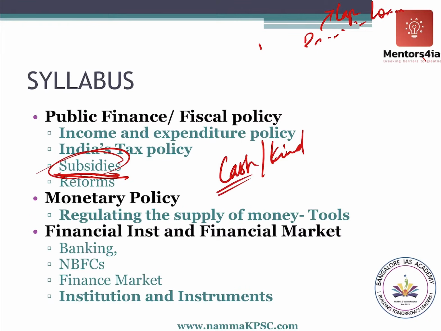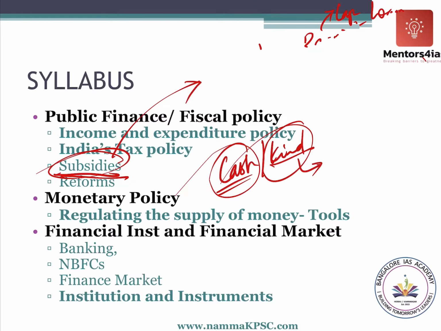Yes, you might have heard about old age pension schemes, right? So that is cash. You might have heard about your Food Security Act, under which we give rice, wheat, etc. through fair price shops, so that is kind. So these are subsidies. Subsidies are very important because it is one of the major expenditures.